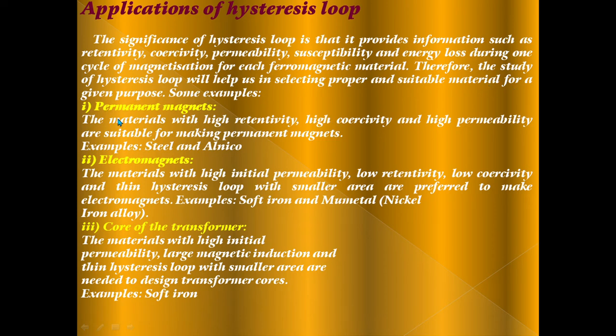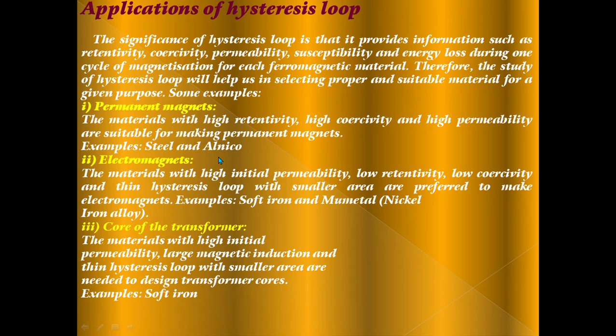Some examples are permanent magnets: materials with high retentivity, high coercivity and high permeability are suitable for making permanent magnets.